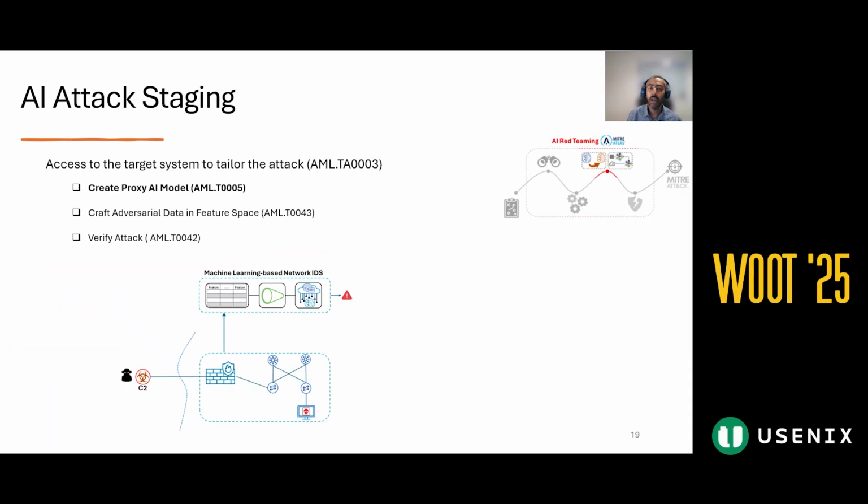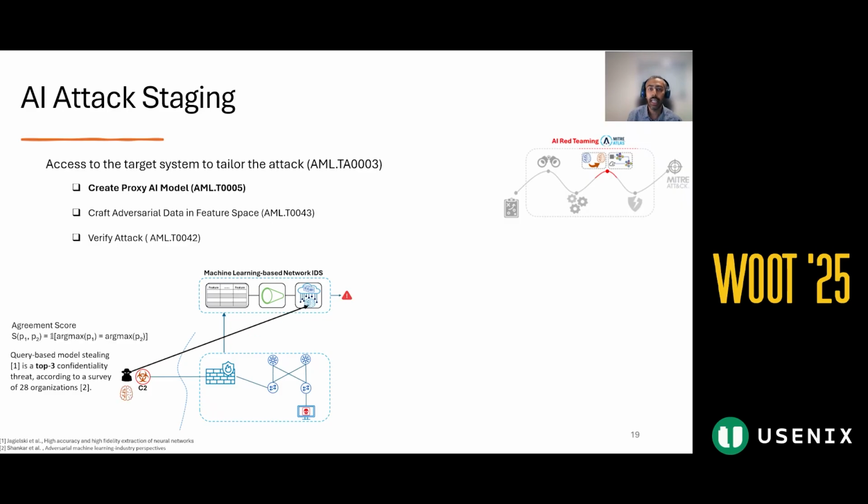So far, we've done reconnaissance and developed the tools and the data we need. Now we are in AI attack staging, which includes different techniques, starting by launching a model stealing attack to build a proxy or substitute model that mimics the behavior of the target model, called the Oracle. We do that by querying the Oracle, collecting its output, and using it to train a local model, so we can continue operation offline.